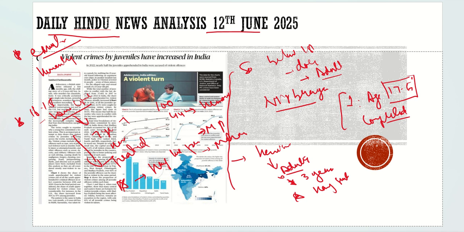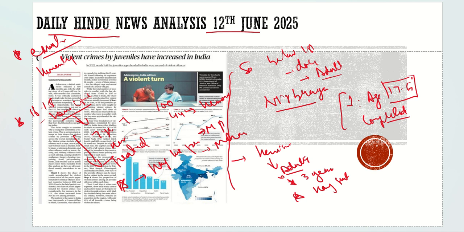It will take to reduce these heinous crimes which are done by those children. So this journey should start from the beginning. There should be proper sanitization of thoughts, sanitization of the psychology at the very beginning, at the very school age. This is what is required right now. So with this, I hope you had understood the article.